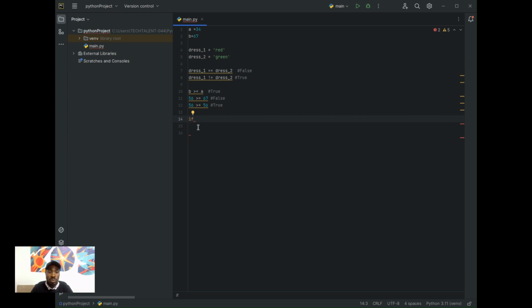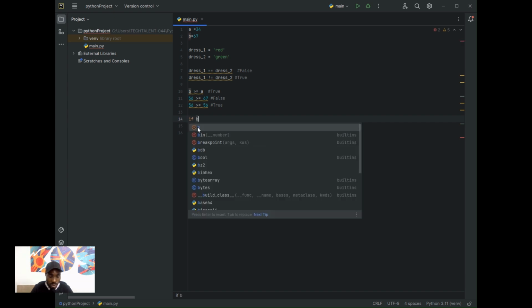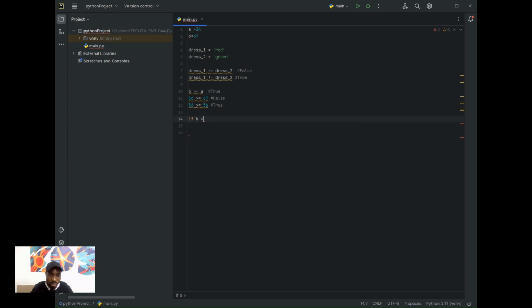So let's continue. We have the if, then followed by the condition. Please don't forget that. For example, if B is greater than A, is B greater than A? Let's find out with a conditional statement.